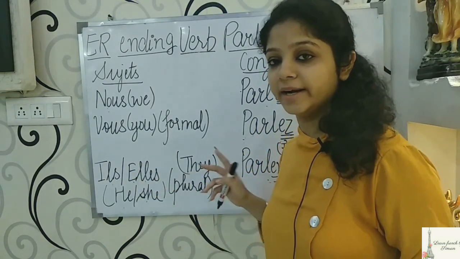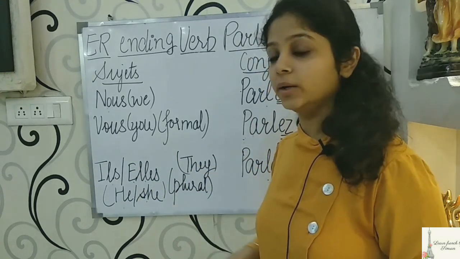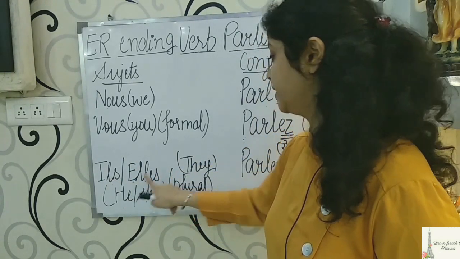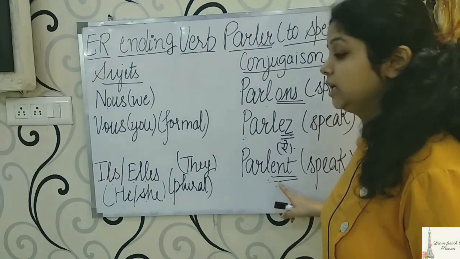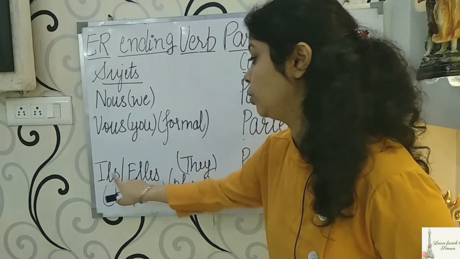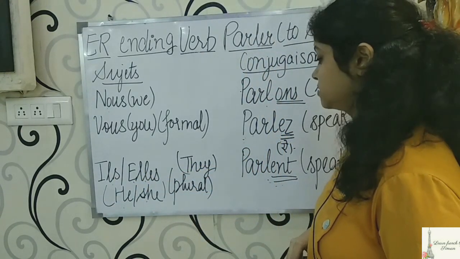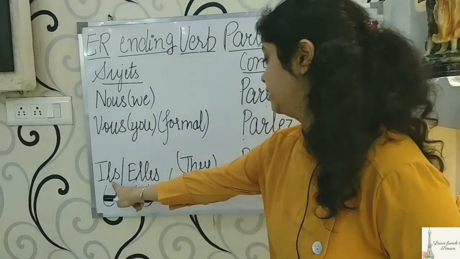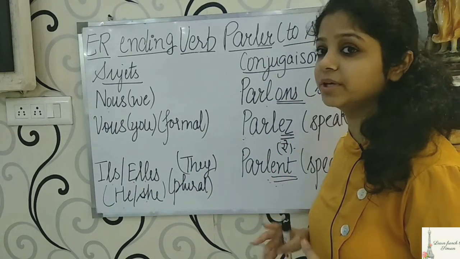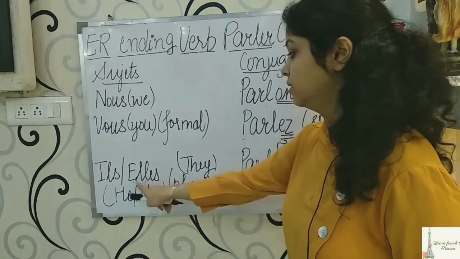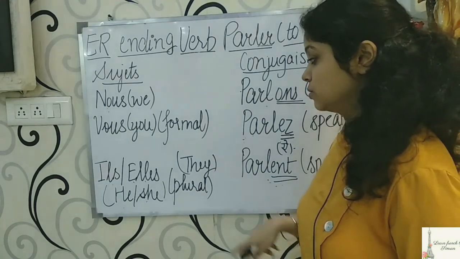So it will end in ENT, whether it is ils or elles. The pronunciation would be ils parlent, where ENT is not pronounced, it is silent, and elles parlent.